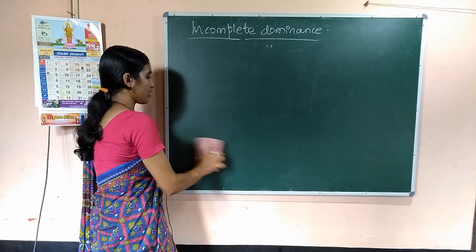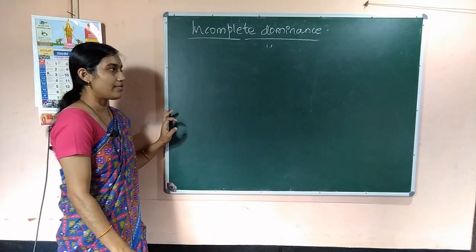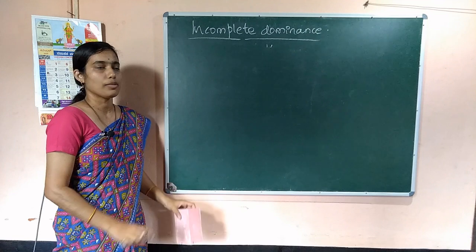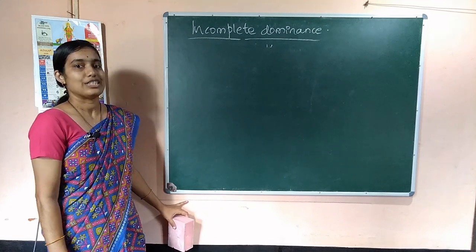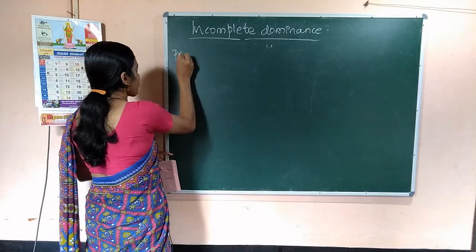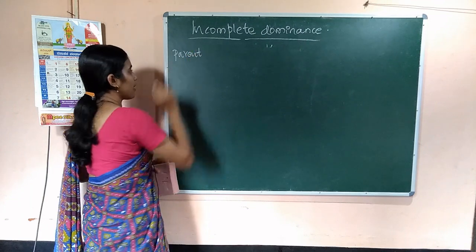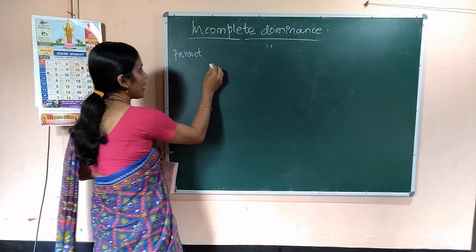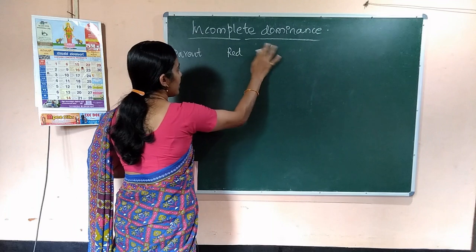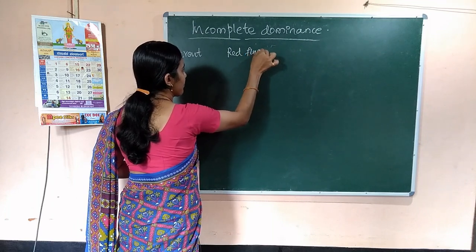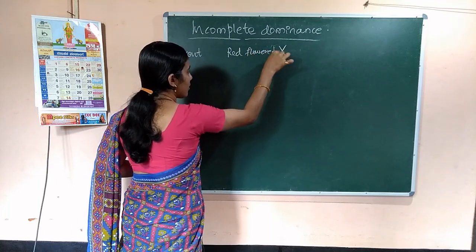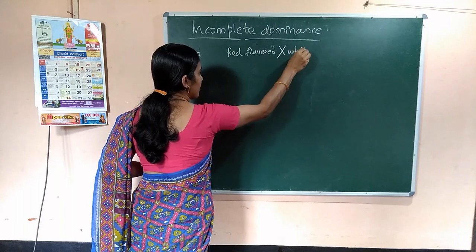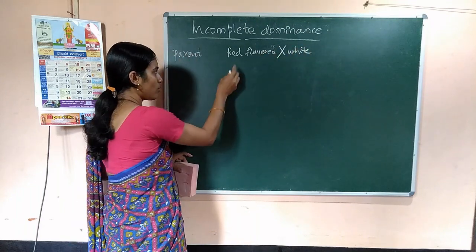Snapdragon is the example, and one more example is the four o'clock plant or Mirabilis jalapa. When you write the schematic representation, the parents are red flowered and white flowered. Red flowered, homozygous.